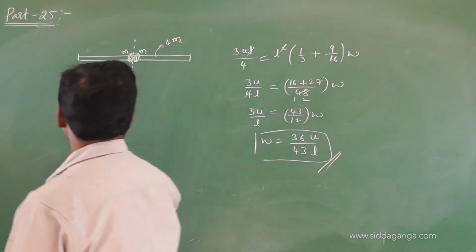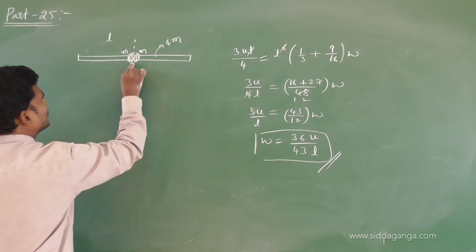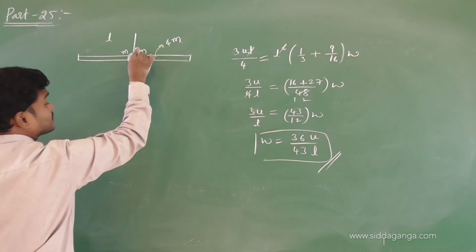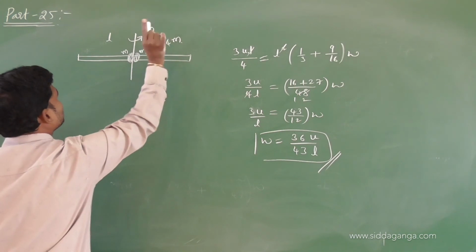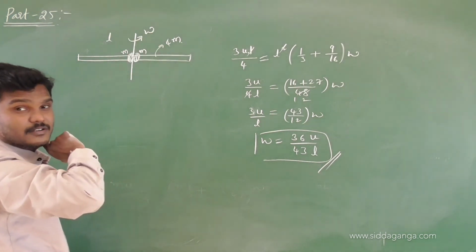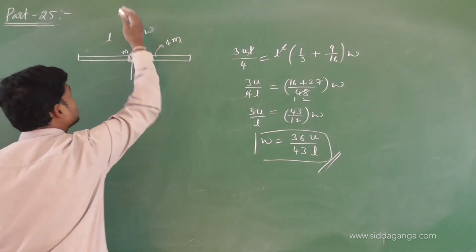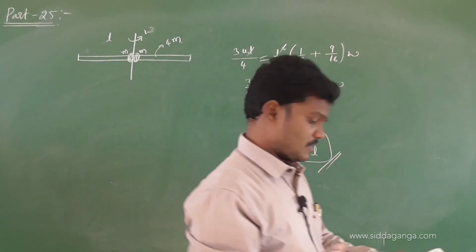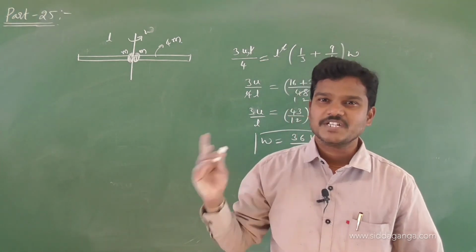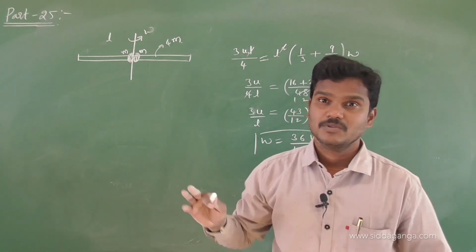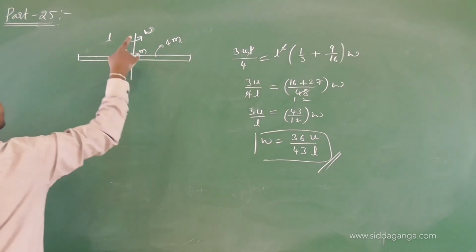Say the mass of the rod is 4m. What is the length? L. Initially the beads are placed at the center. Let us suppose initially it moves with some angular velocity omega. The initial angular velocity is not actually mentioned, so let us suppose omega is the initial angular velocity. Once the rod is set into rotation, the beads move to the end.